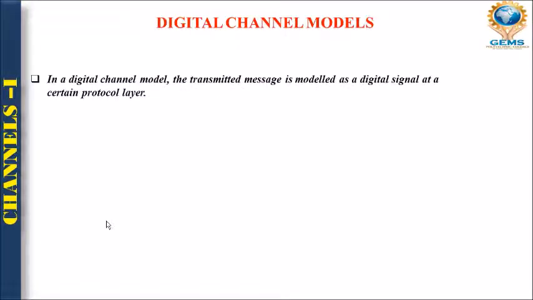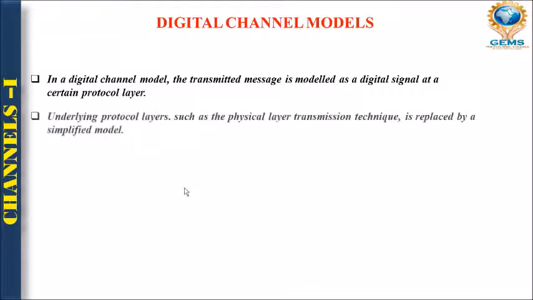In a digital channel model, the transmitted message is modeled as a digital signal at a certain protocol layer. For example, before sending the message to the receiver end, first of all, it should be properly modeled, and this modeling takes place at some certain protocol layer. So each and every layer is decided for such type of conversion.